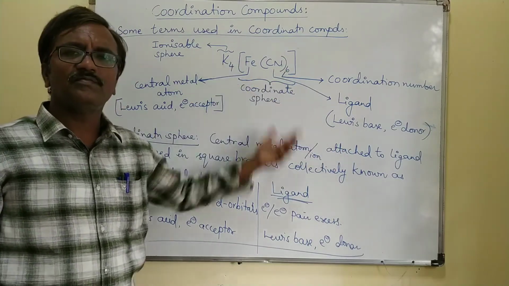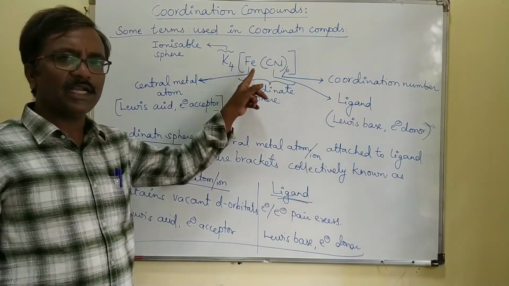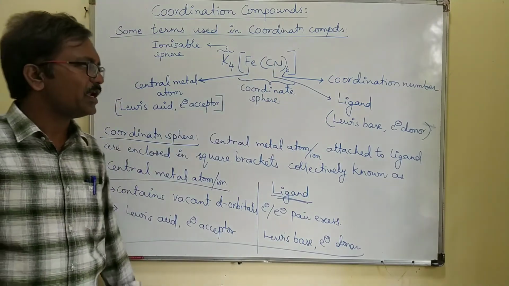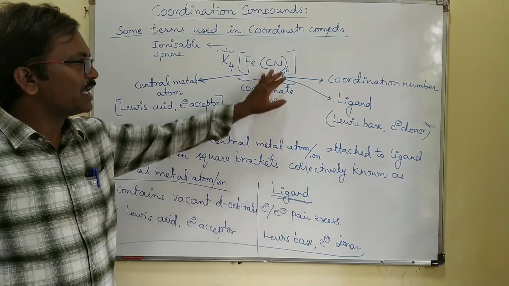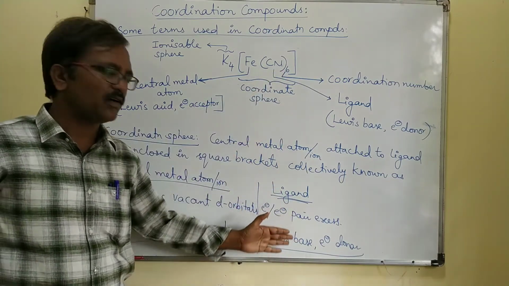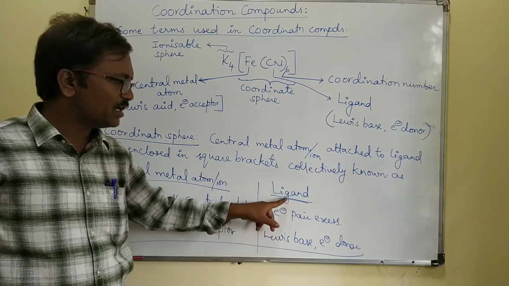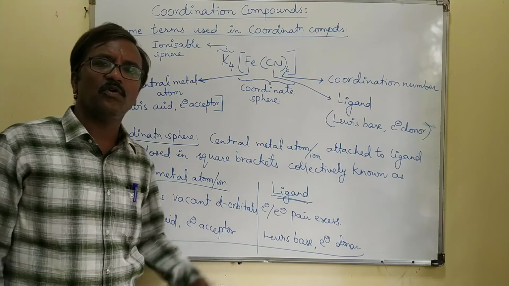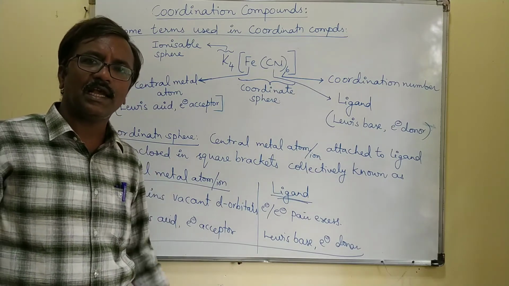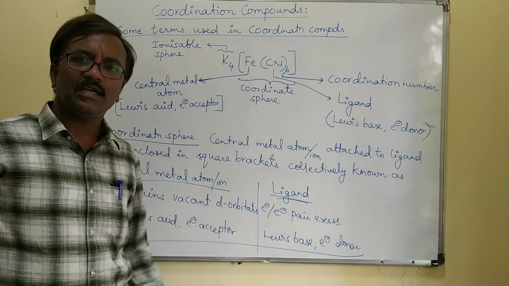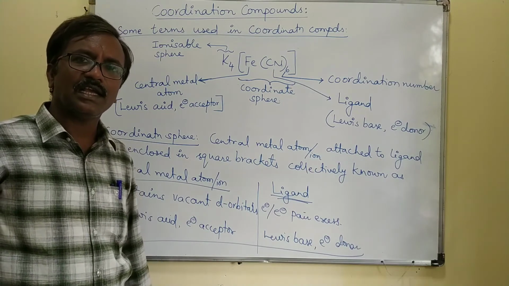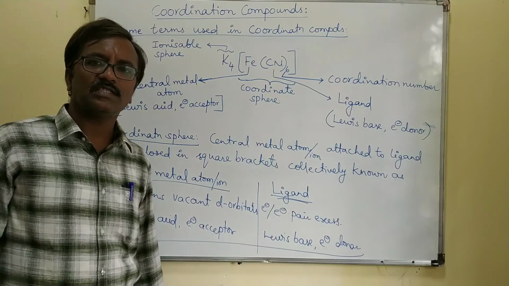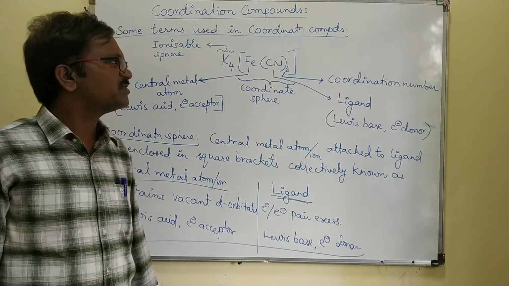The number of ligands surrounded by the metal atom is the coordination number, right? Based on denticity, ligands are classified into monodentate, bidentate, tridentate, tetradentate and hexadentate ligands. The classification of ligands we'll discuss in the next class.